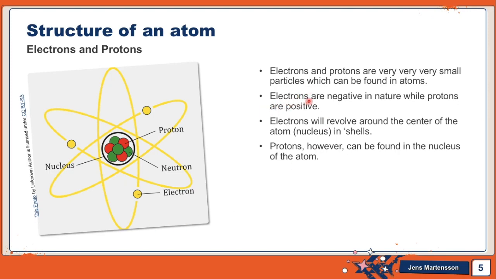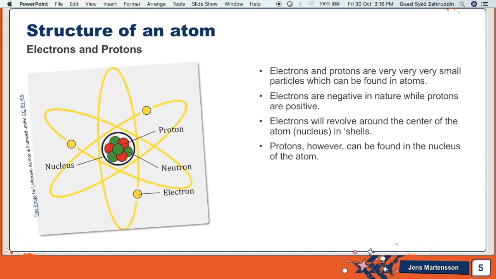Electrons are negative in nature while protons are positive. Electrons revolve around the center of the nucleus in shells. As you can see, electrons are moving around the nucleus, revolving around the nucleus, in shells. Don't worry about the shells, because we are going to be briefly explaining them in the next slide. Protons, however, can be found in the nucleus of the atom. As you can see, electrons are revolving while protons are stationary in the nucleus.